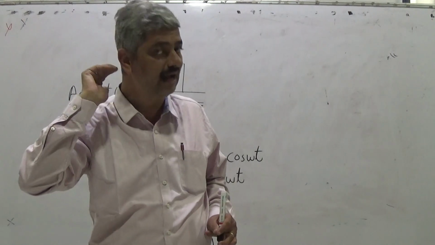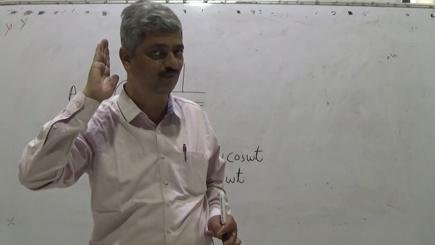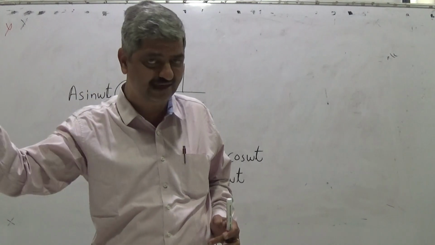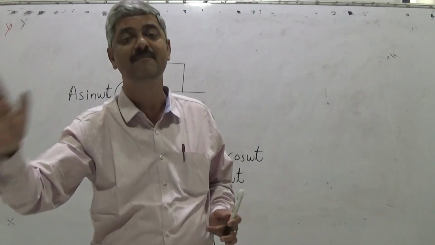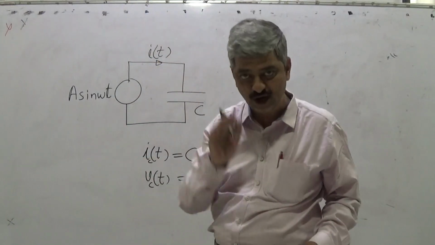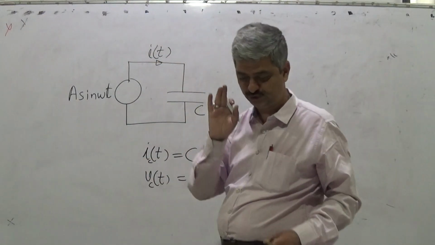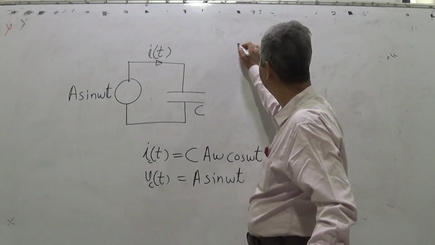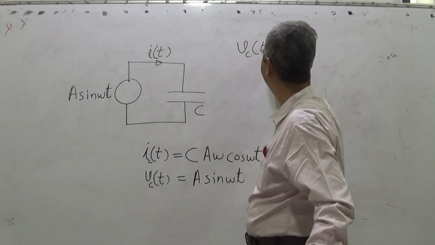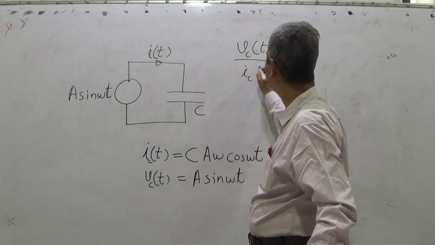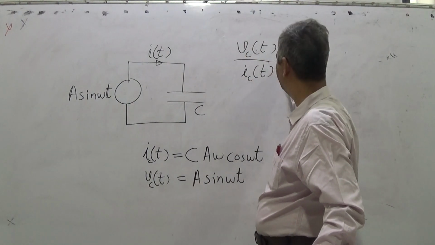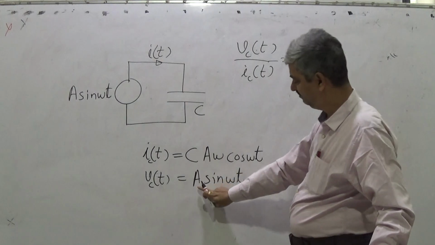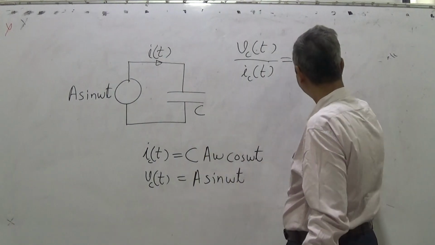So as I already explained, for any kind of voltage we can't find a general expression, but if we restrict ourselves to sinusoidal voltage, in that case v_C(t) is this, i_C(t) is this, then what is v_C(t) upon i_C(t)?